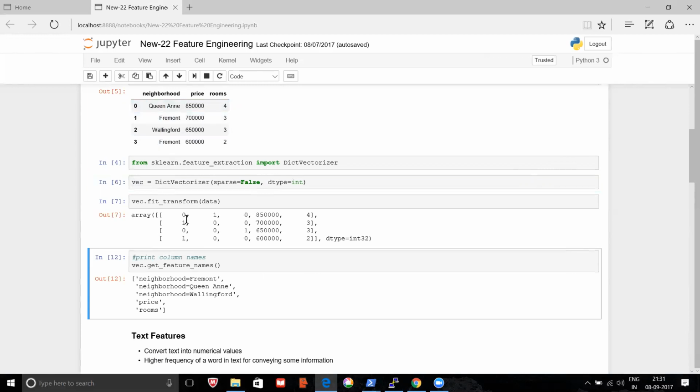Fairmount became column number 1, Queen Annie became column number 2, Willingford became column number 3, then Price and Rooms are these columns. Where it is Queen Annie, the column corresponding to Queen Annie becomes 1, as you can see here. So now it has converted the data which contains strings into numbers.